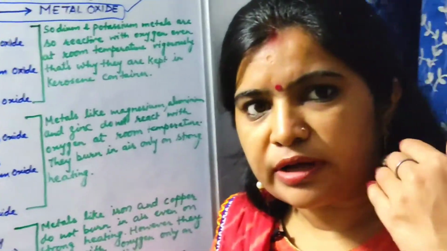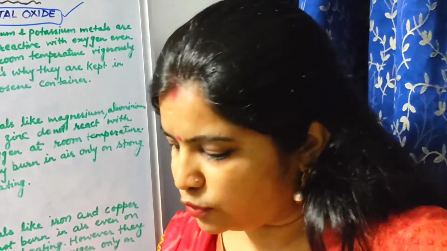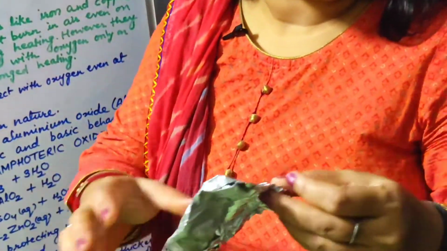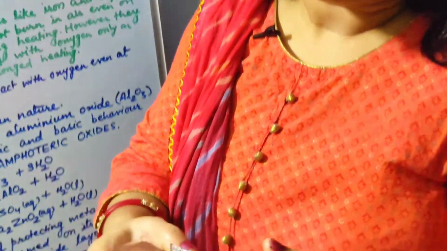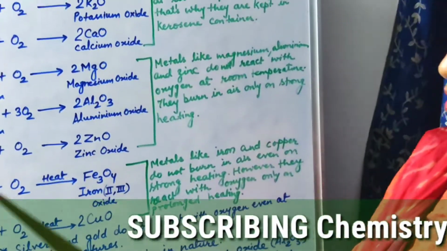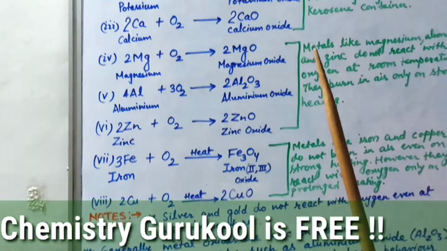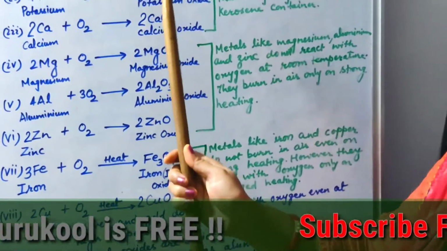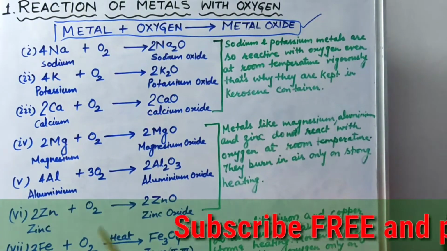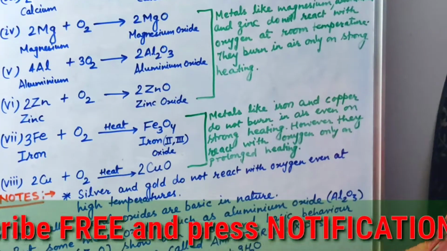Suppose this is an aluminium foil, and if you strongly heat it for a certain period of time, then an oxide layer will form on it. So this is how you can say that they have a tendency to react with oxygen, but not as vigorously as sodium or potassium. Now moving on to the next part, iron.